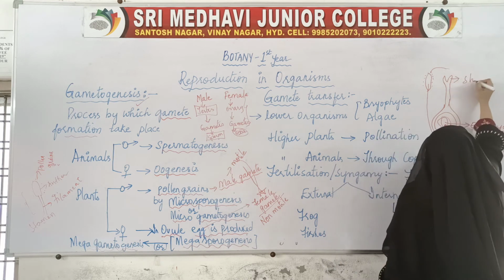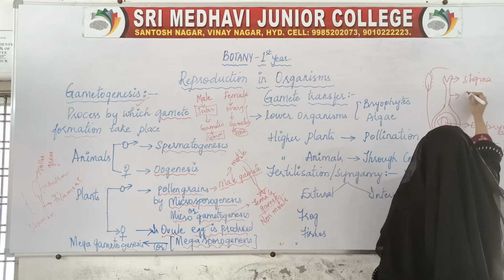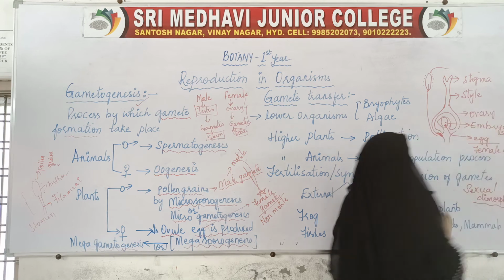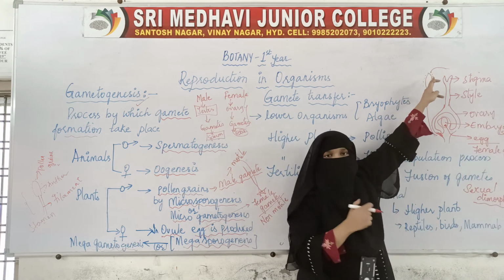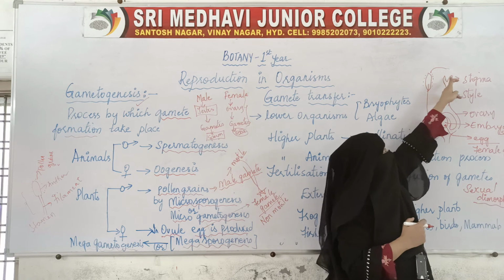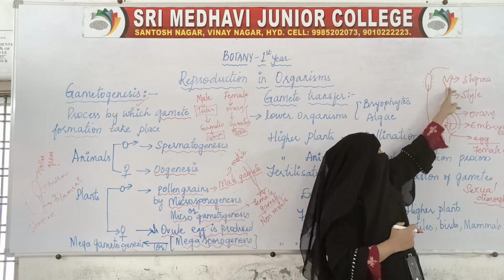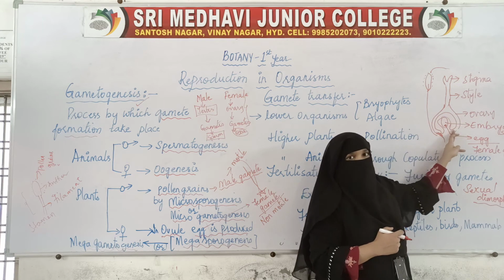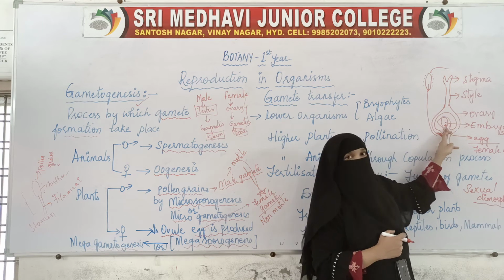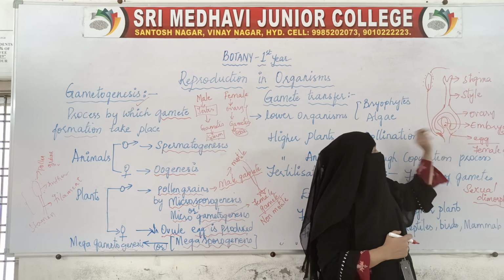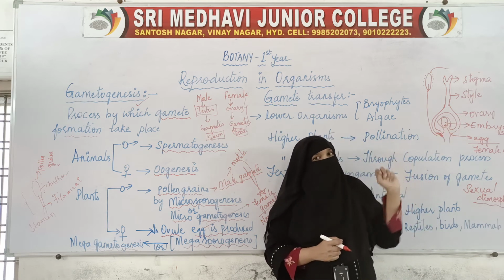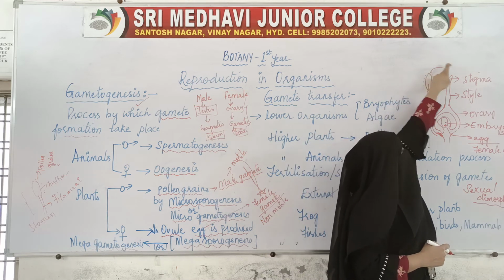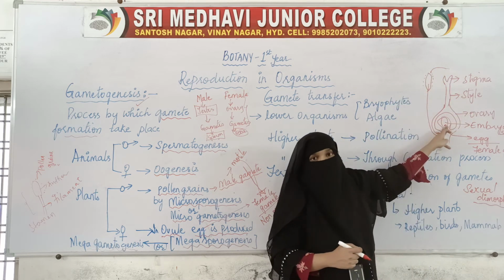This is the stigma, this is the style, and this is the ovary. The male gamete produced by the pollen grain should travel to the stigma, move through the style and enter the ovary. Then from the ovary it enters the ovule, and from the ovule it enters the embryo sac where the egg is present. So the male gamete has to transfer all the way to this egg.